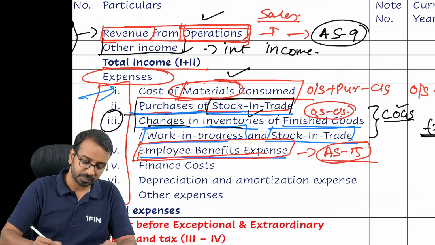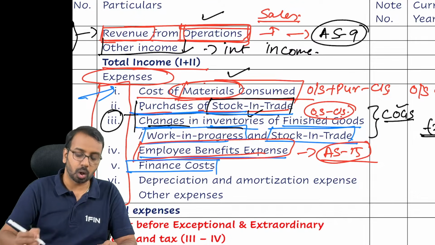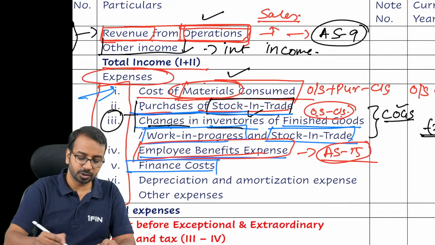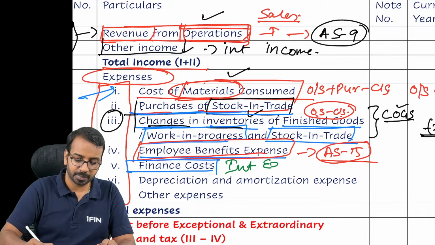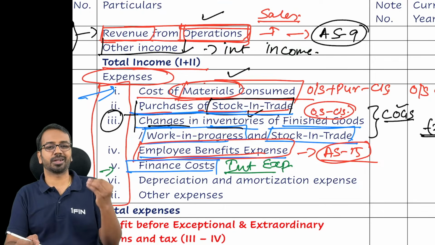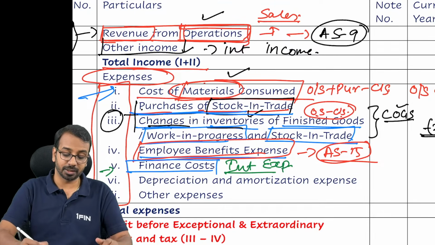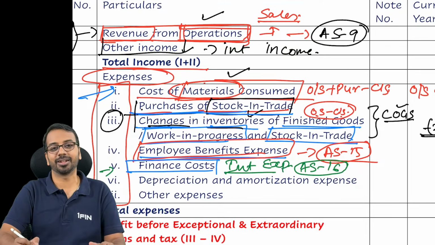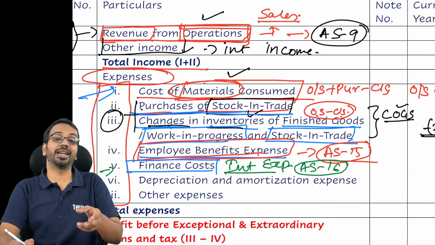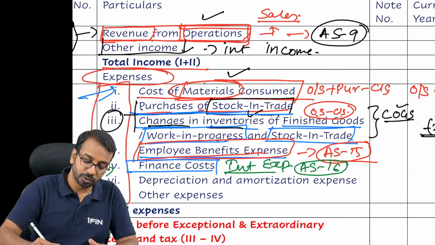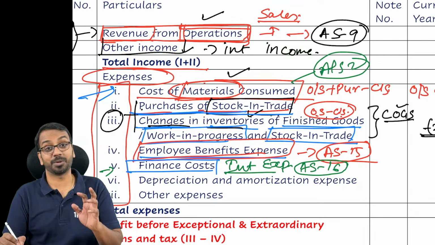Then we have a separate line item called finance cost. So what is this finance cost? Basically, if let us say you have interest expense, that will be presented in finance cost. Interest on overdraft, interest on loan, all of that will be presented here. And this will be covered in Accounting Standard 16. See, each item of P&L has one relation or the other with an accounting standard. Sir, what about inventory? For inventory, we have Accounting Standard 2.